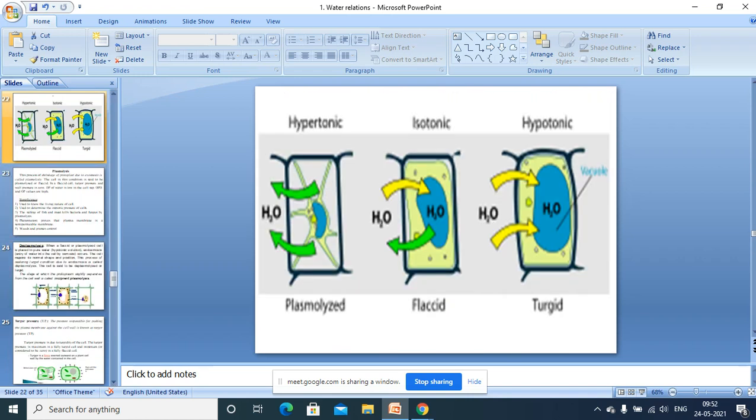You can see in this diagram. This is hypotonic solution. Now there is no gap between the cell wall and the cell membrane, because the protoplasm is pushed outside. But here you can see there is a large gap between the cell wall and the cell membrane. There is a space because protoplasm has shrunk in hypertonic solution. But protoplasm is expanded in a hypotonic solution.